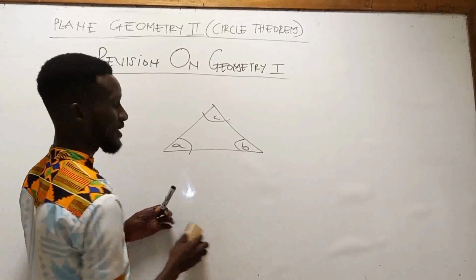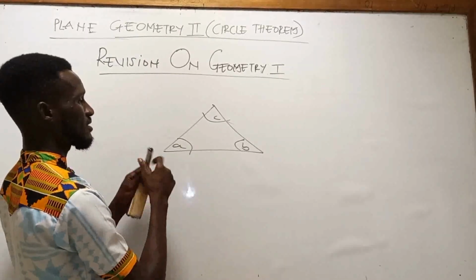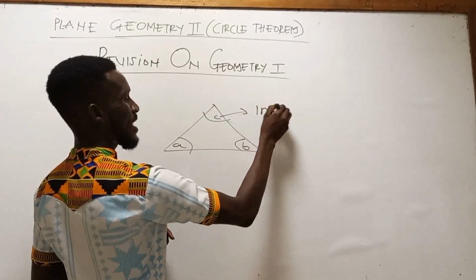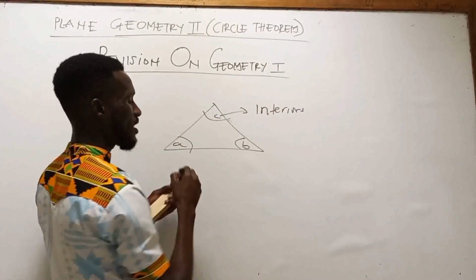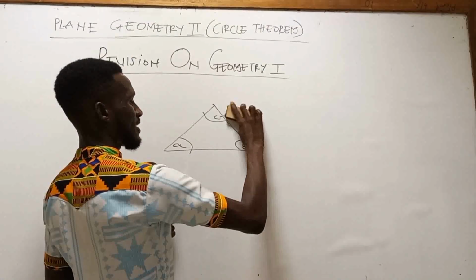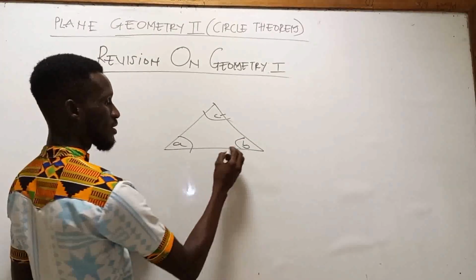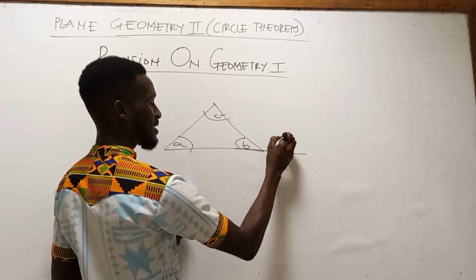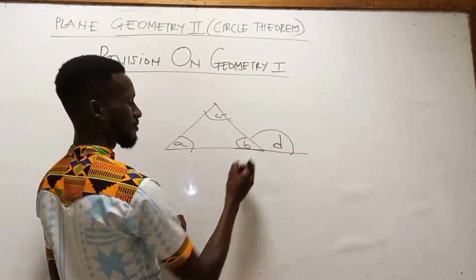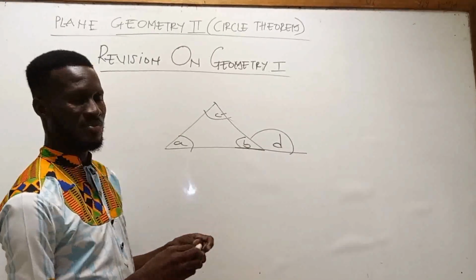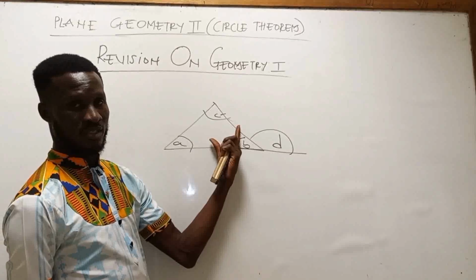Now, another thing we know about a triangle: these are all interior angles. When one of the sides is extended to get an exterior angle, when I extend this one to get an exterior angle D, we have a relationship between the exterior angle and the interior angles.